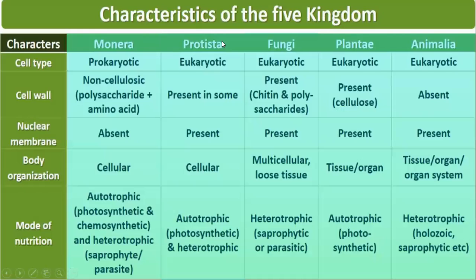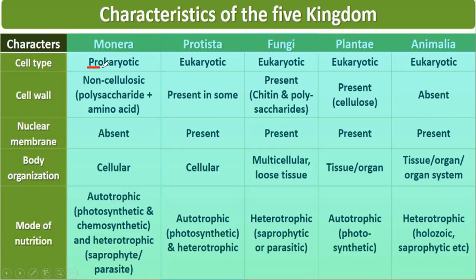Now, what are the characteristics? Some parameters were taken, and on the basis of those parameters, these kingdoms were characterized. Like Kingdom Monera. What are the characters of the individual living organisms in the Kingdom Monera? See, cell type.